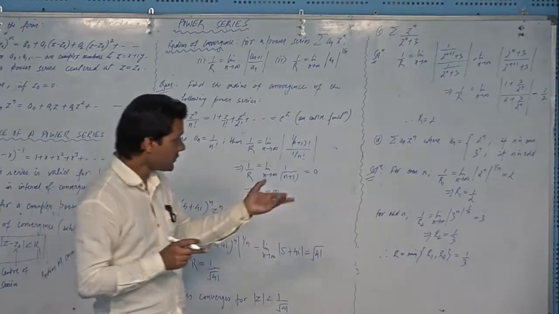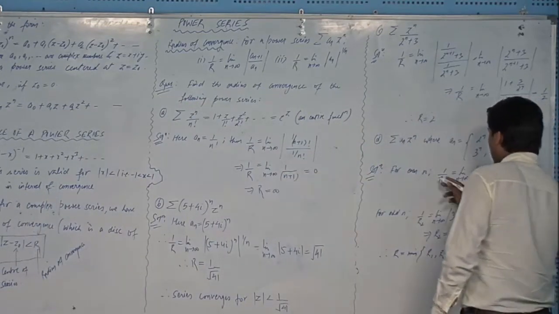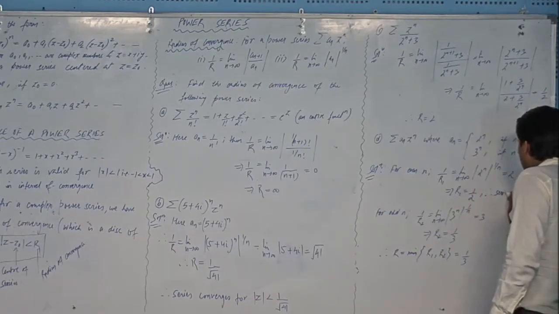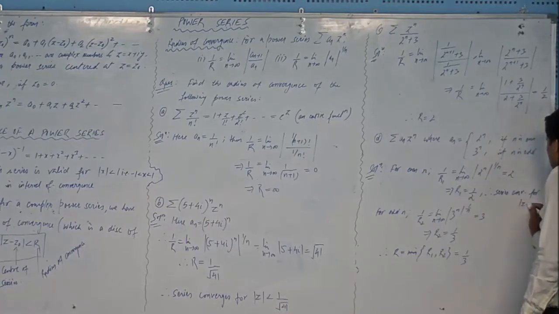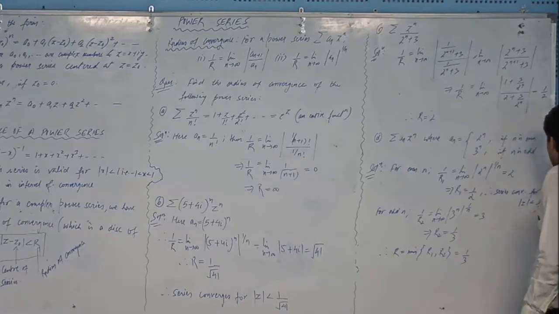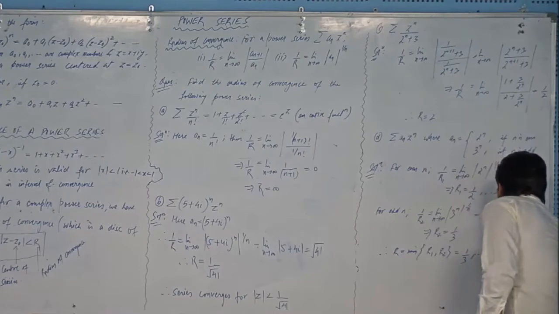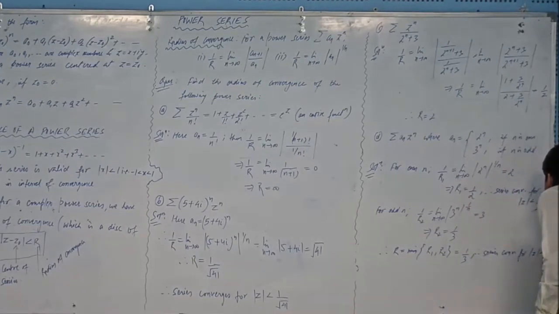Or you can write it here, its domain of convergence: since R1 is this, therefore series converge for mod z less than 1 by 2, and similarly for this, therefore series converge for mod z less than 1 by 3.